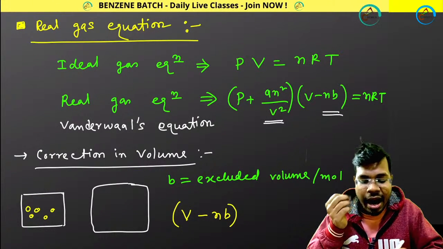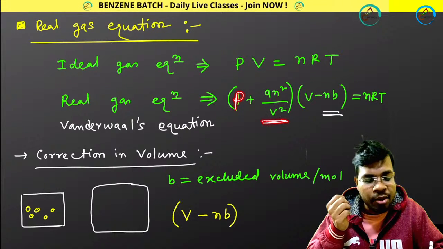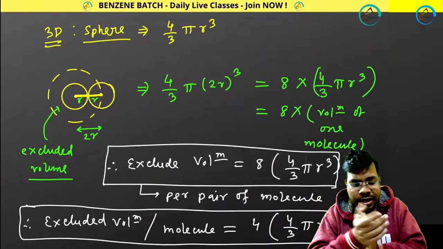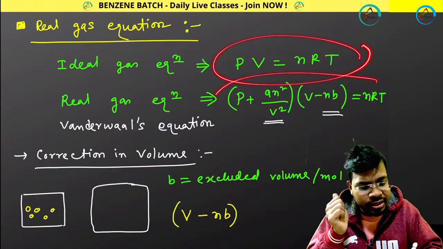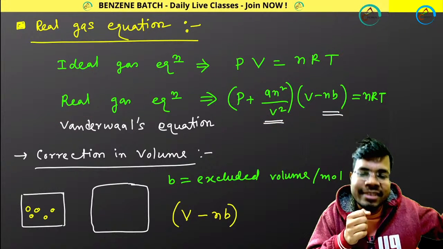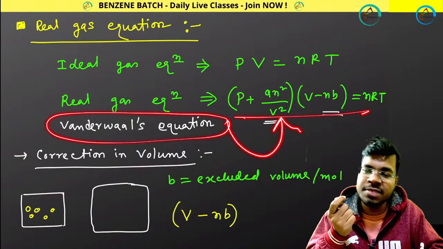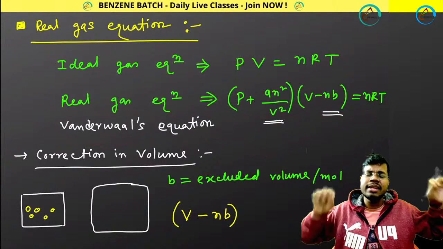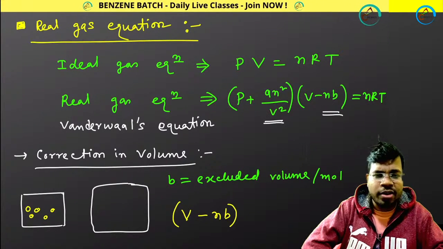Real gas equation. The ideal gas equation is PV equals nRT. In case of real gas, with the pressure you are adding this term, and with the volume you are subtracting this term, and finally you are getting this expression. This expression is true for real gas, that means the gas that is present in nature. This expression was calculated by the scientist Van der Waals, so it is also called the Van der Waals equation or real gas equation, and all the gases present in nature follow this Van der Waals expression.